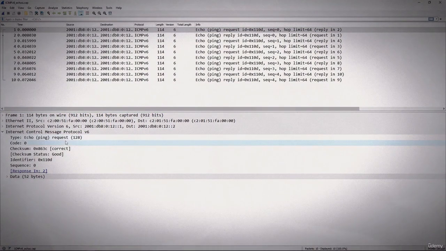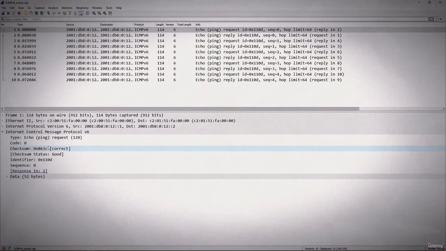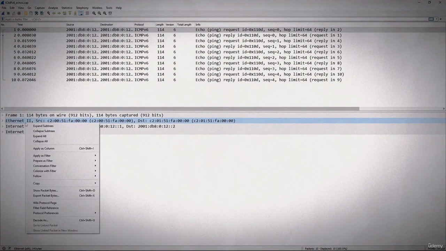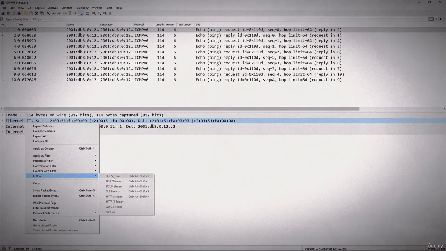And then your ICMP version 6 header and then the information within it. Well, now sometimes you might want to just follow what is happening there with ICMP. And if you just right click and we say follow, well, we can't because there is no transport layer protocol. This is an SSL stream or an HTTP stream, but we can do this.